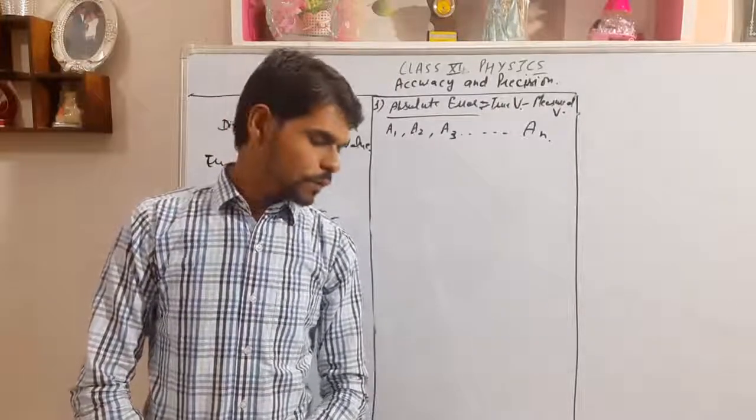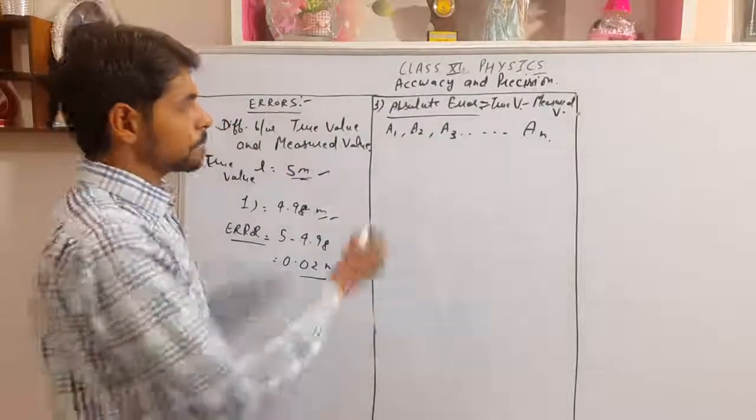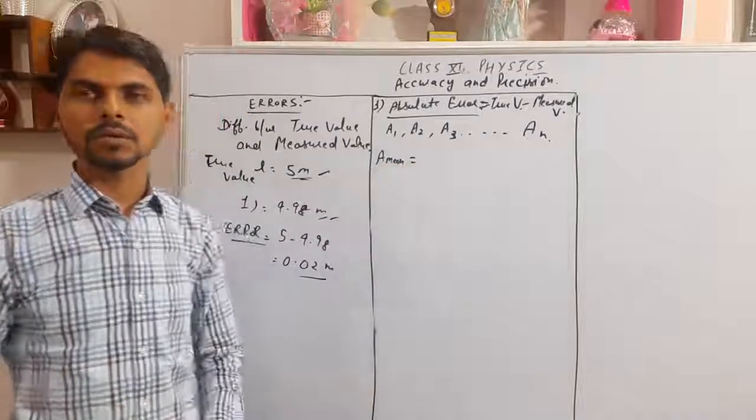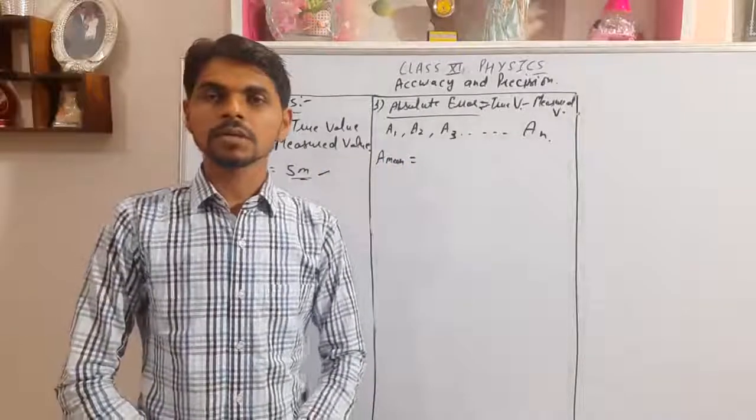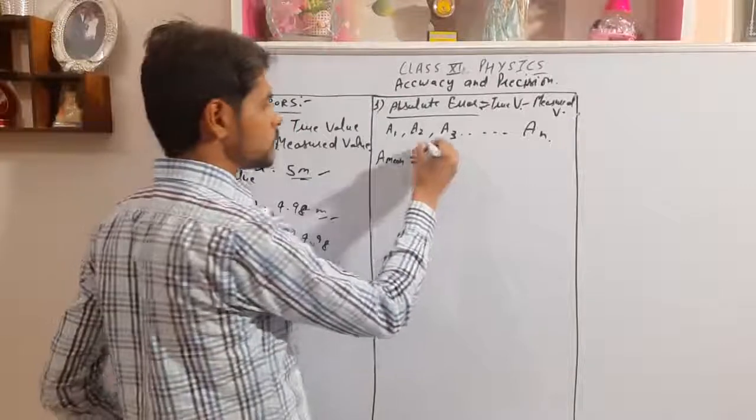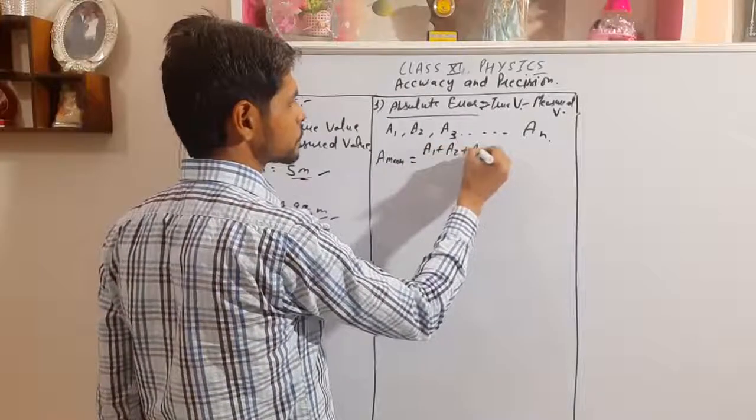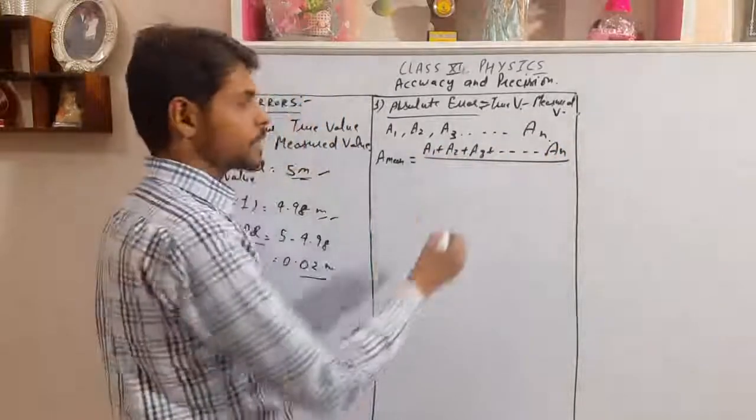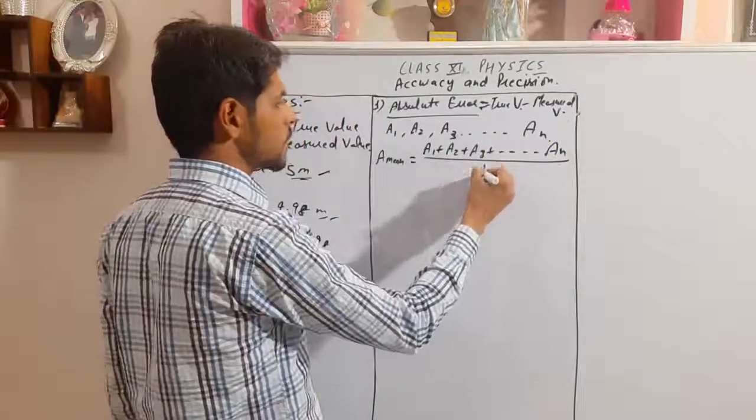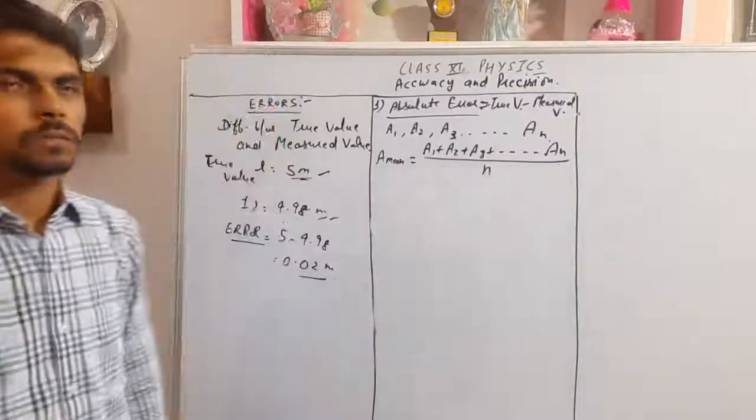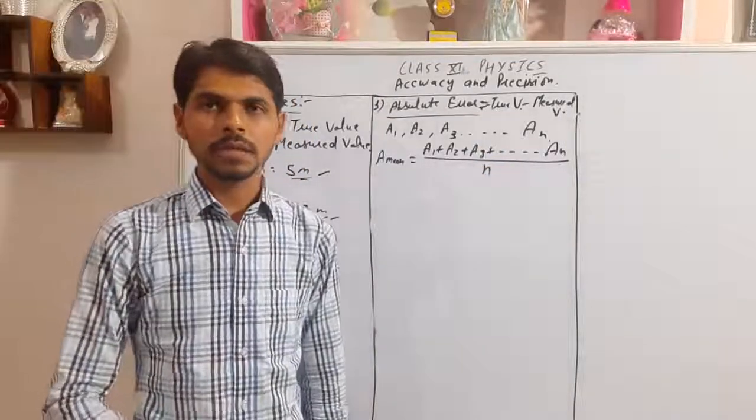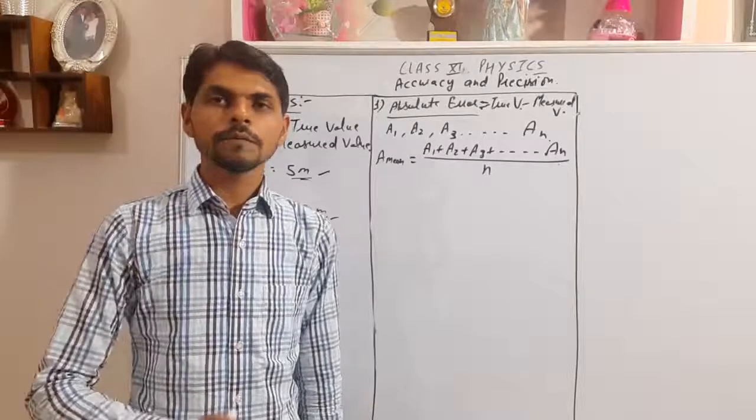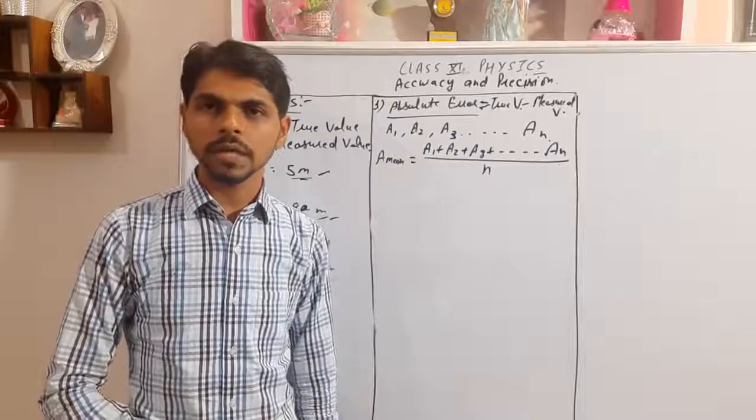So first of all, we want to calculate the mean value. Mean value is the mean of measured values. As you all know, what is the method to calculate the mean? Sum of all the measurements divided by the number of events, that is n. That is the mean value. So first of all, we have calculated the mean value of measured quantities. The mean measured value is called A mean.